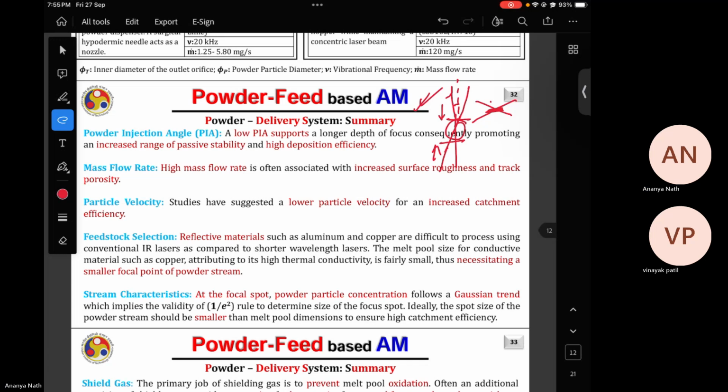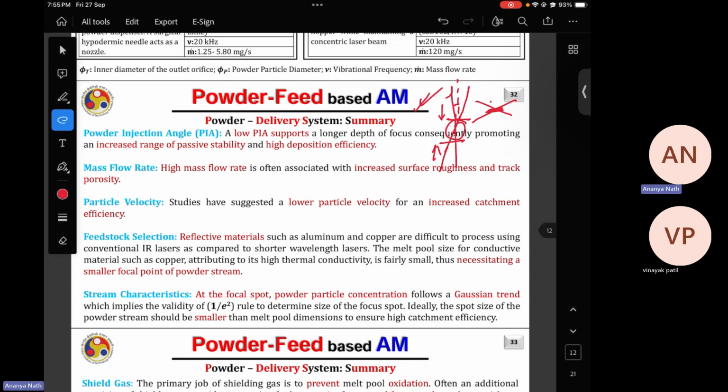In that particular laser power and scan speed combination, which is also known as the volumetric energy density, under that fixed volumetric energy density, if you are providing more material, then all the powder particles will not get melted, and those unmelted powders attached in the melt pool again increase the porosity and increase the surface roughness as well. So your powder mass flow rate should not be less than optimal or more than optimal. There should be one optimal value of the mass flow rate.